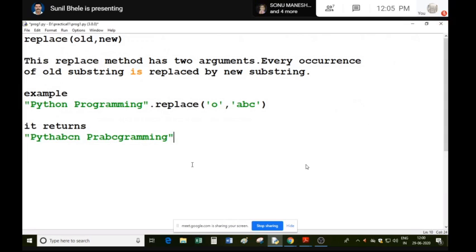So this is all about string methods in Python. I will explain some more string methods in Python in the next class.